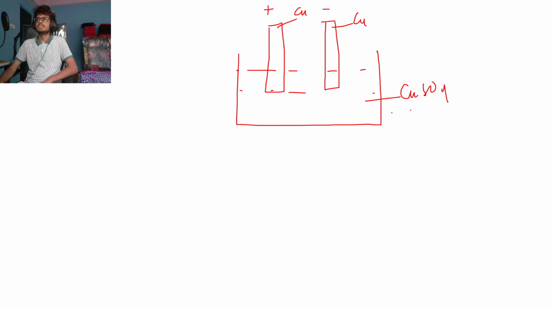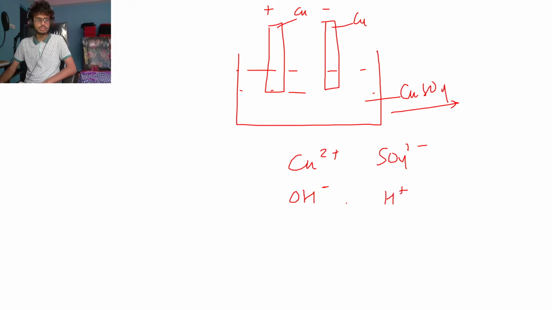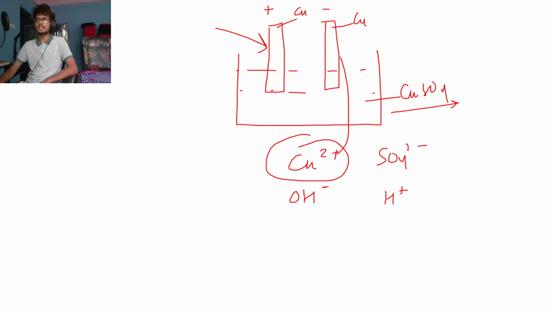Now, the copper sulfate solution has Cu2+ ions, SO4 2- ions, OH- ions, and H+ ions. Because of preferential discharge and concentration, since the concentration of copper is more, this copper will go and discharge at the negative electrode. I told you this, and this is perfectly correct.